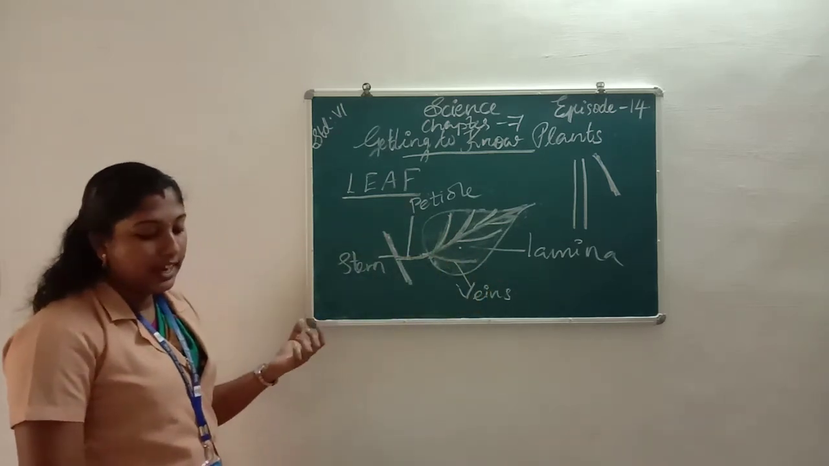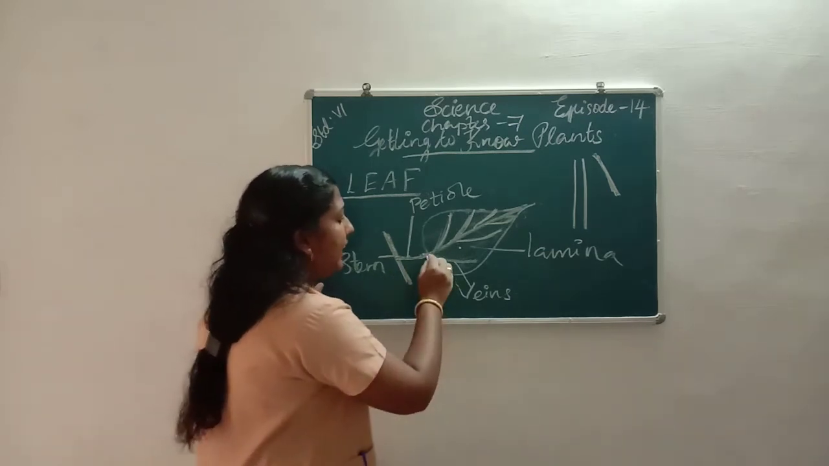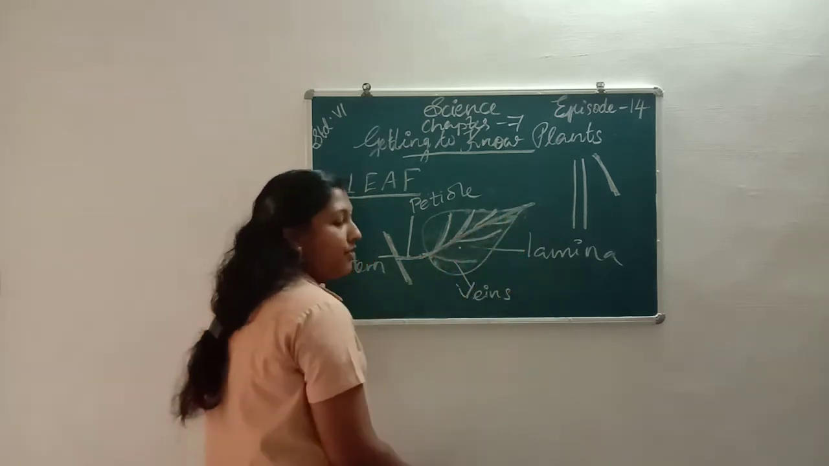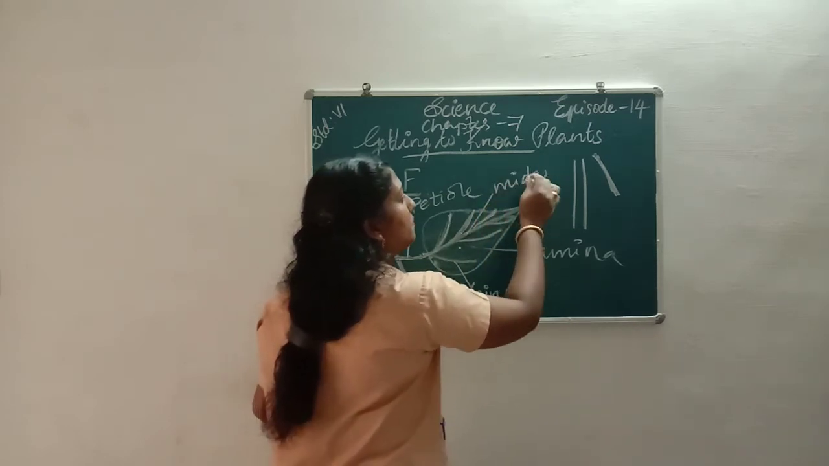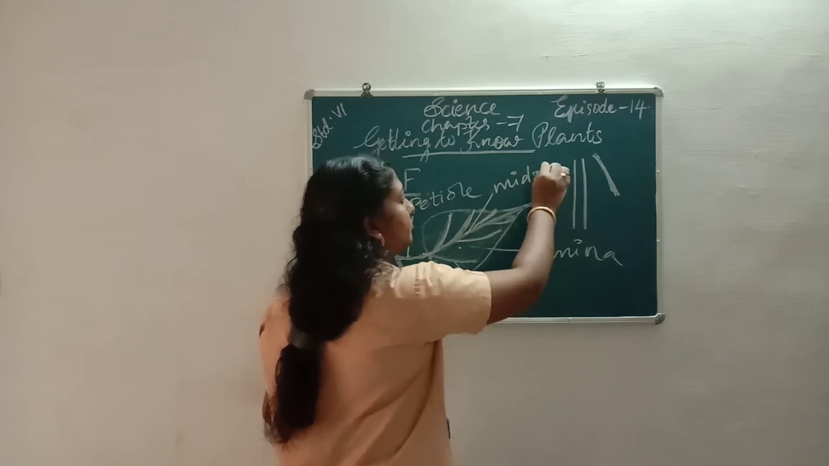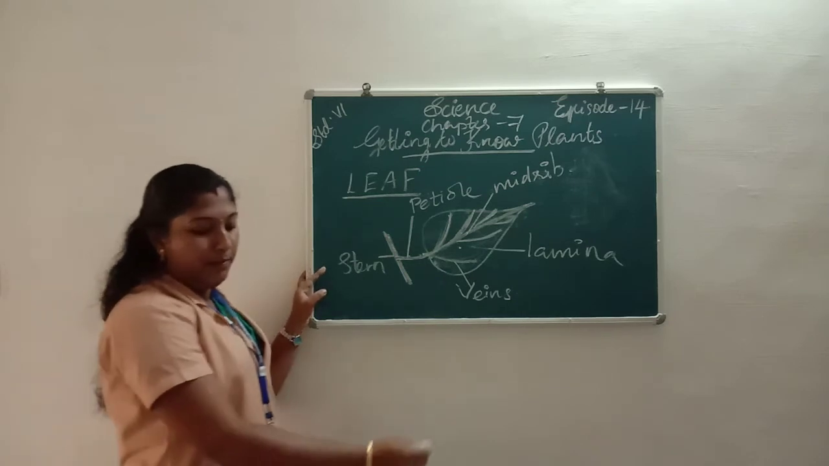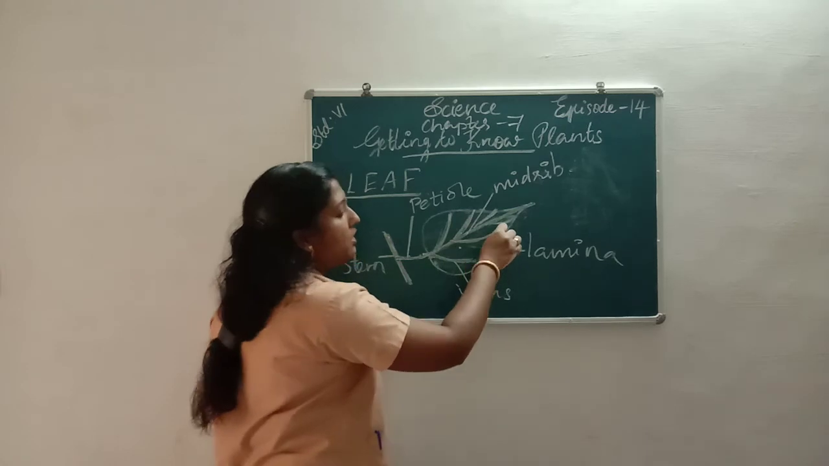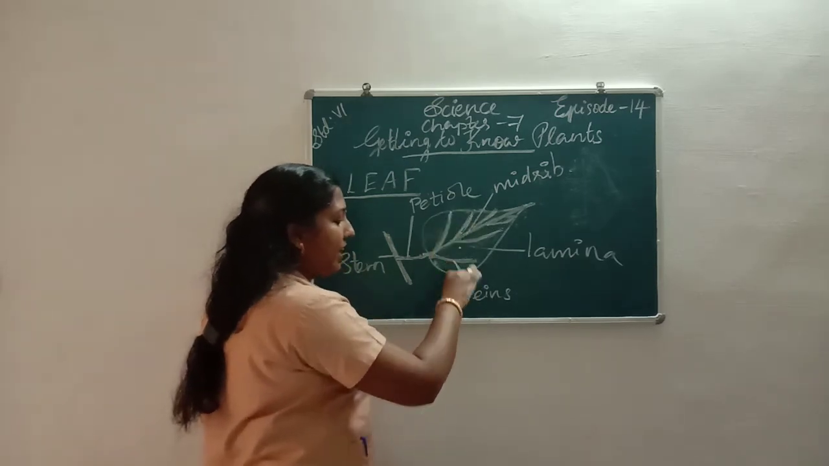Veins are on both sides of the midrib. That means we can see a long line in the middle of a leaf. That is called midrib. Then from the midrib we can see a network of narrow tube-like structures. Those narrow tube-like structures are called veins.